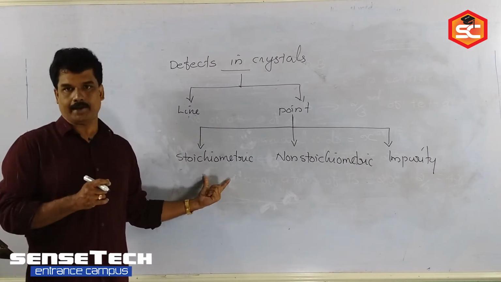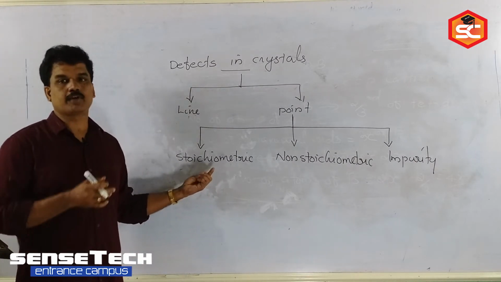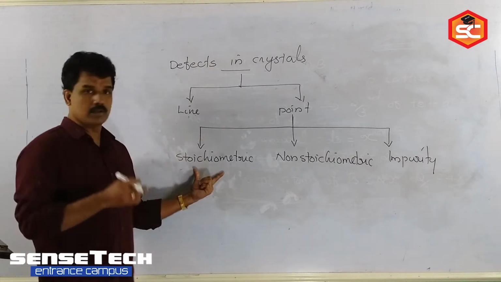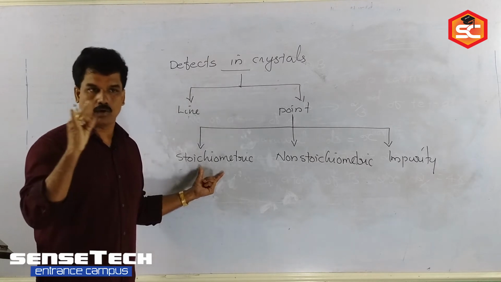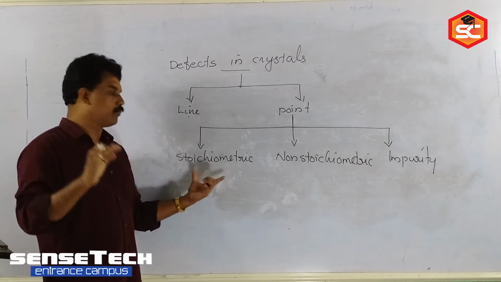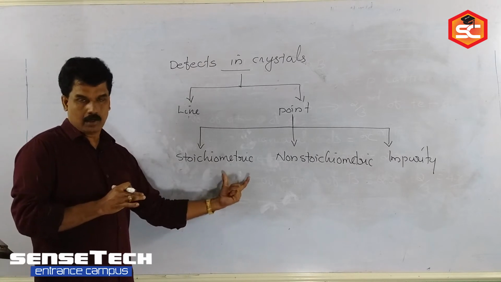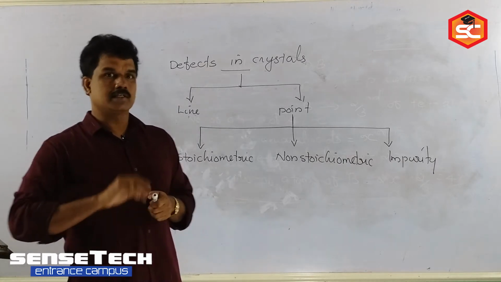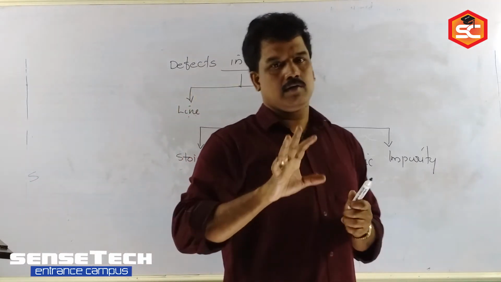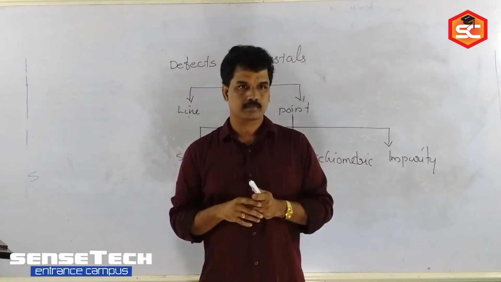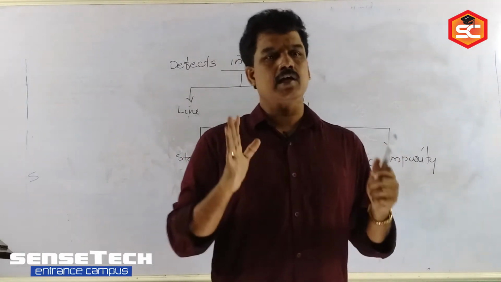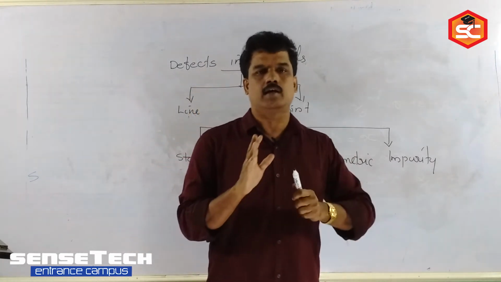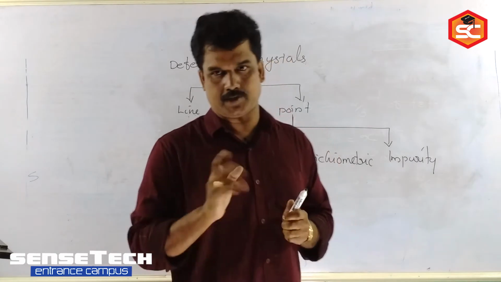Then come to stoichiometric. From the word it is clear. In the first chapter you studied some basic concepts of chemistry, stoichiometry. It is used for correlating the number of moles, atomic masses or volumes of different atoms involved in a chemical reaction. Stoichiometric defect means, suppose in a crystalline solid there are 100 cations and 100 anions. Whatever process you are conducting, if all the ions occupy the correct positions, then the crystal is a perfect crystal, there is no defect.